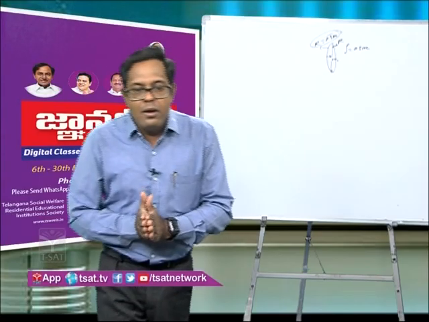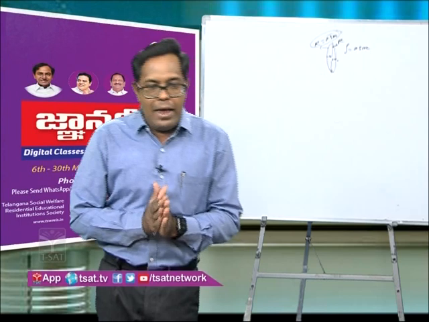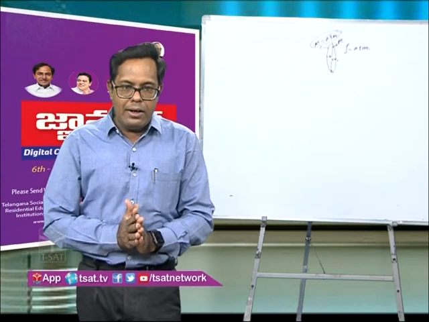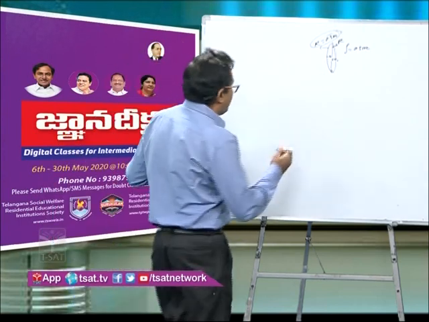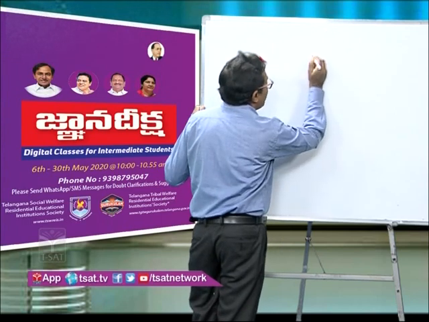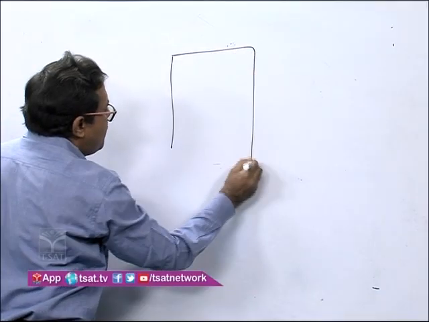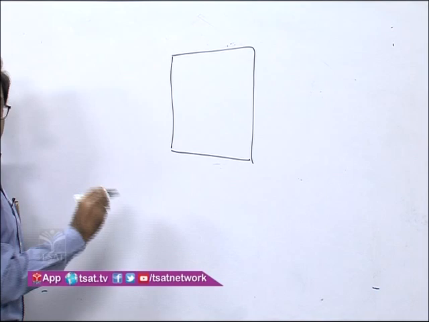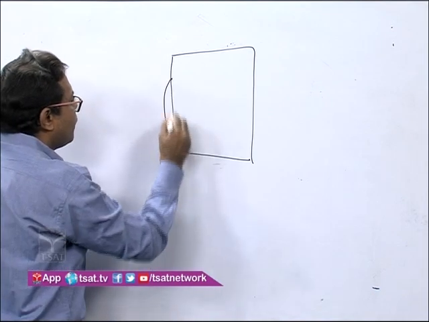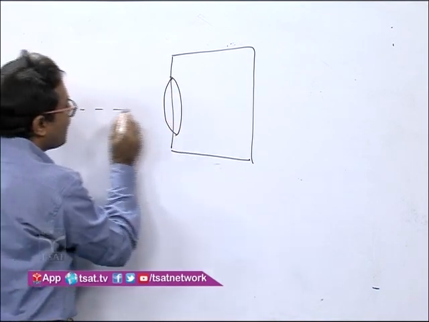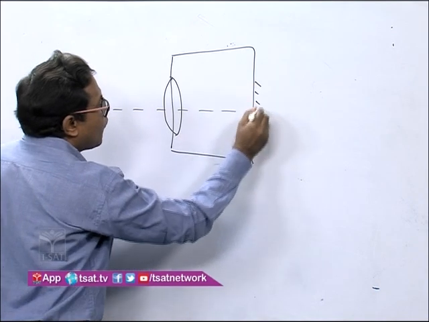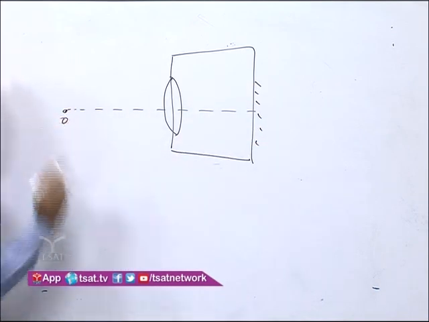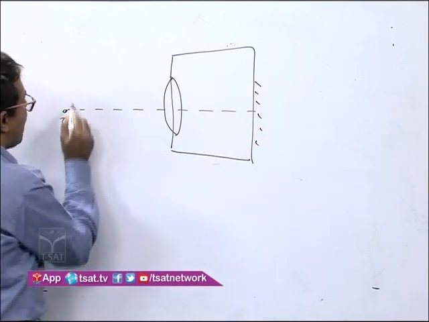You see that where the object is kept, it is air, mu is 1. Is it clear? This is an object which is kept at a distance of say 0.9 meter.